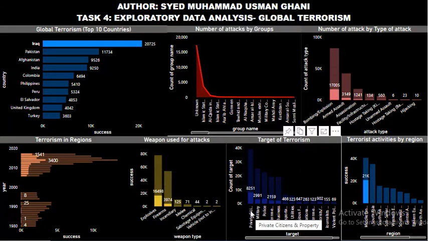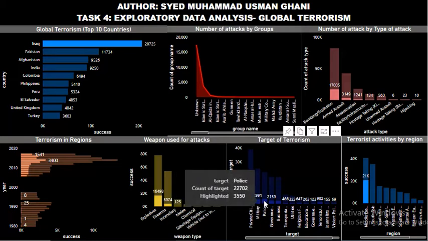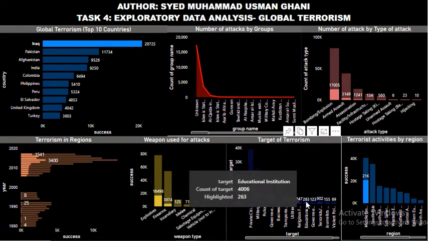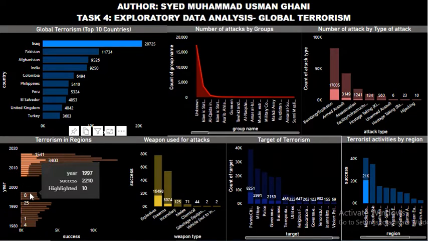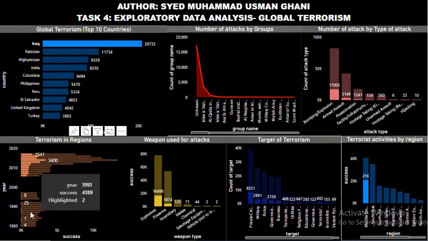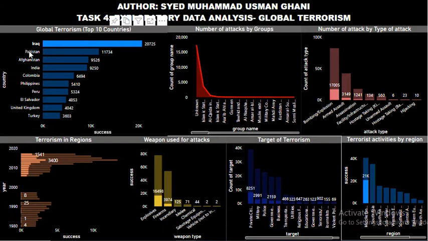Here you can see that the most used weapons were explosives and firearms, and the targets were citizens and property, military, police, and government officials, and many others. Here you can see 647 to 63. So here you can see that before 1997 there were very few activities, but after 2005 there arose a lot. Now let's see about Pakistan.